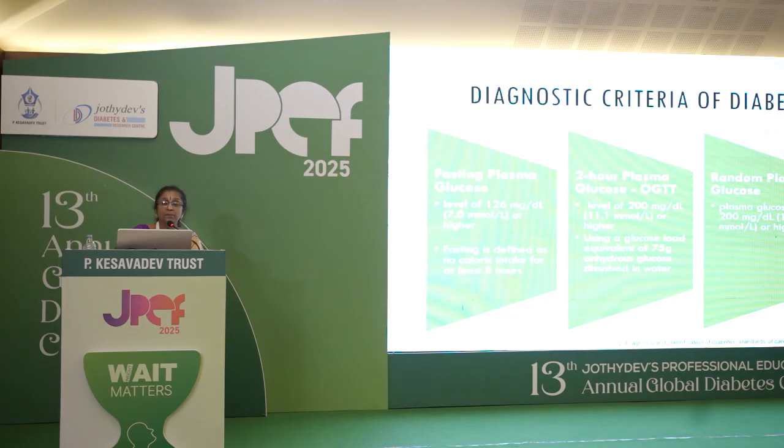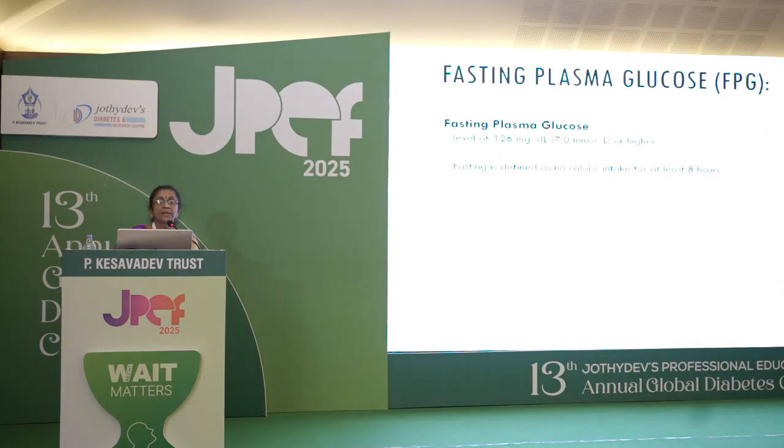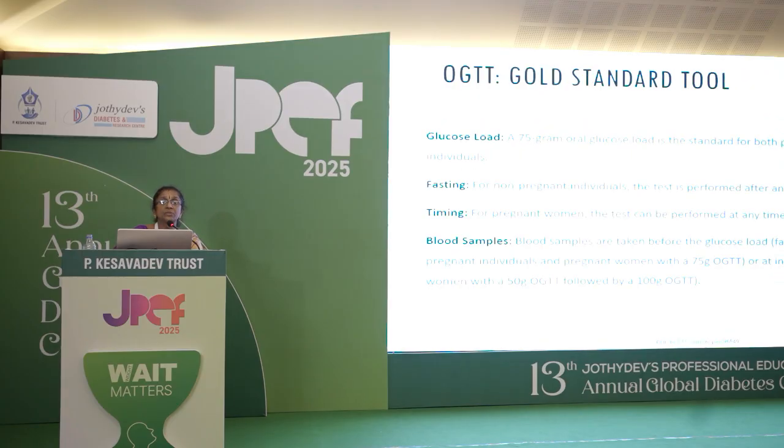Coming to them one by one, fasting plasma sugar is the first one. Second, I will go into details. This is OGTT. The gold standard tool is OGTT. If you are given a choice of which is the best one, fasting or HbA1c or OGTT, it should be known that OGTT is the gold standard tool, where we give 75 gram of oral glucose, in standard, dissolved in 200 ml of water, and it has to be ingested, and we take a sample at 0 hour and 2 hour.